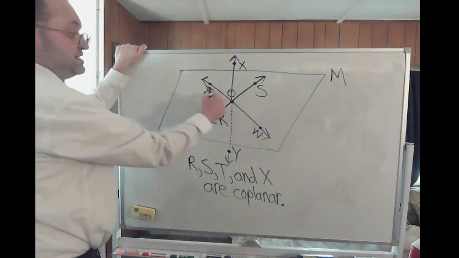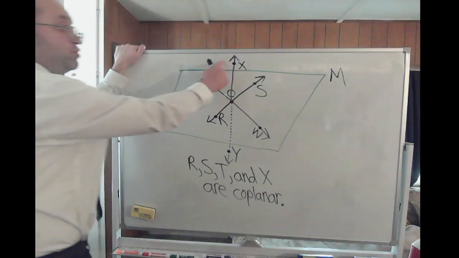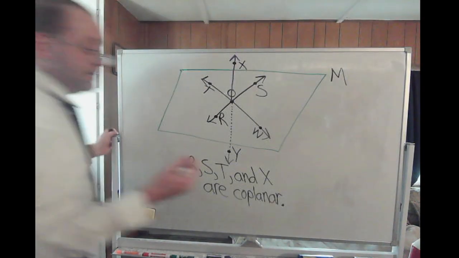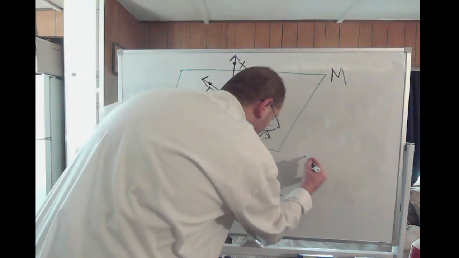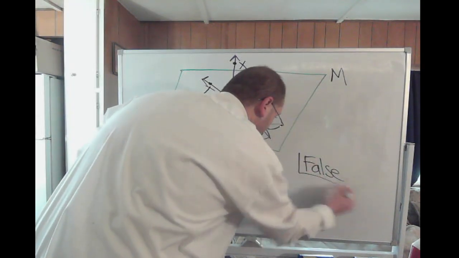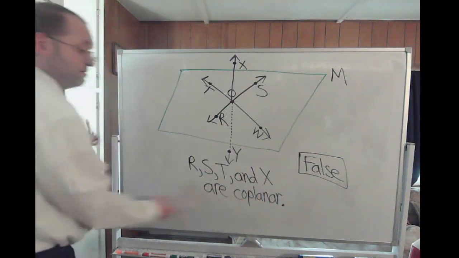Well, R, S, and T are clearly on the same plane. They're on plane M. But if you look at point X, it's hanging out above the plane, which means it's not on plane M. So therefore, these are not coplanar points, so the statement is actually false. So the answer for this one is a false statement.